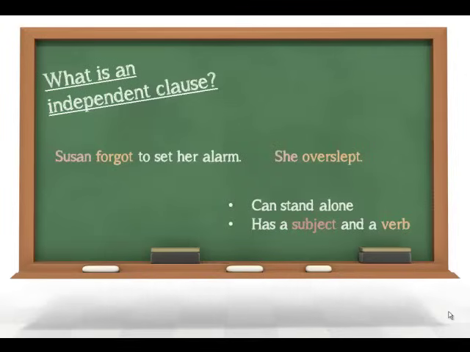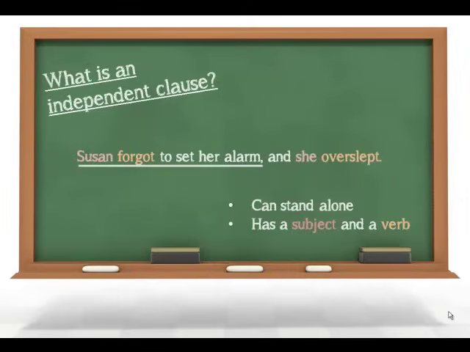Susan forgot to set her alarm, and Susan overslept. So we can join these with a coordinating conjunction, like and. We still have our two independent clauses, but we have this coordinating conjunction telling us that both of these ideas are equally important.